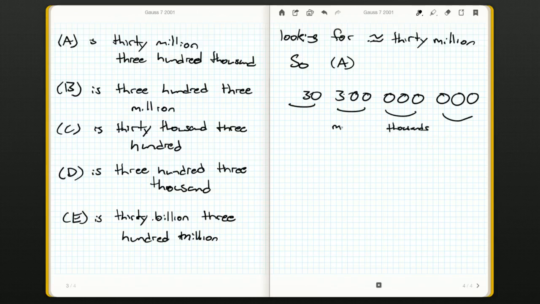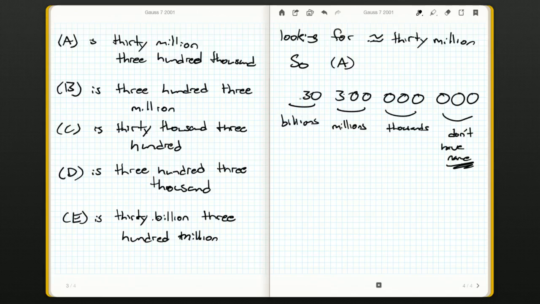These are the millions. These don't have a name. These are the billions. And then we'd have trillions and quadrillions, and you can keep going, quintillions, sextillions, septillions, I believe are the terms. So when I want to say this, I just read out each group of three from left to right.